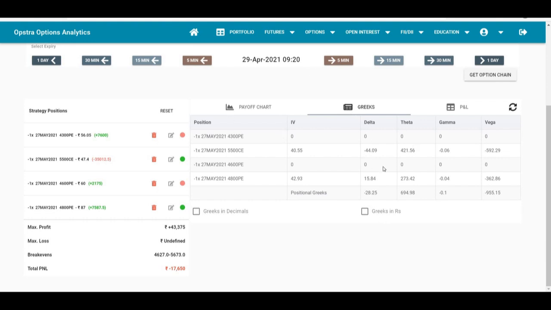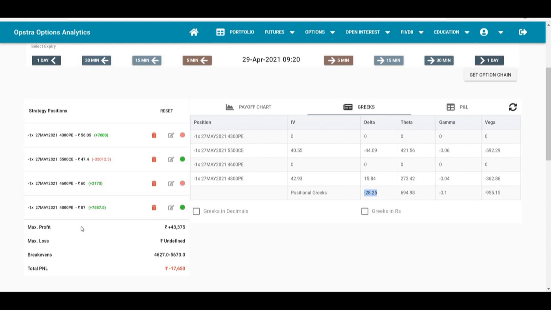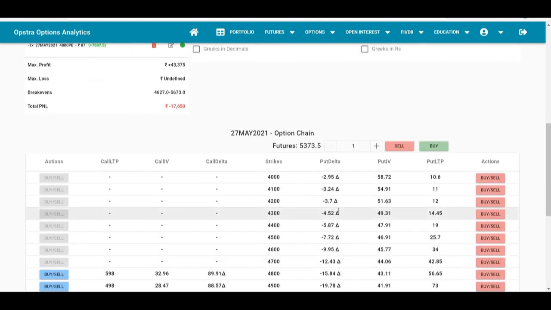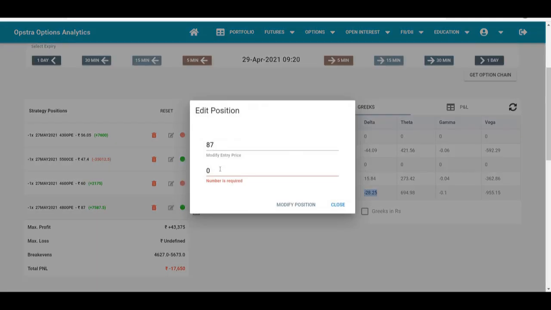So at 9:20 we see that our call delta has become 44, put delta has come down to 16, and overall delta of the option is now negative 28. So this is the time where we need to make an adjustment again. And now the put option which we had sold for 87 bucks, that was 4800 strike, we are going to cover that. Okay, so we'll buy it for 56.65.